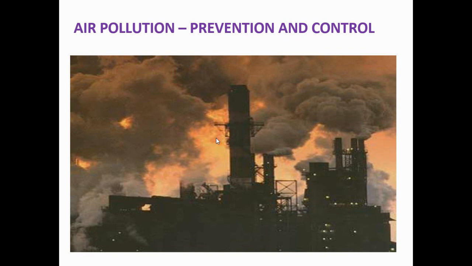We already know that when the road gets dusty, the municipality sprays or sprinkles water just to control the dust pollution on the road. That is one simple method to control air pollution. That simple method is also used in some industries. What happens?